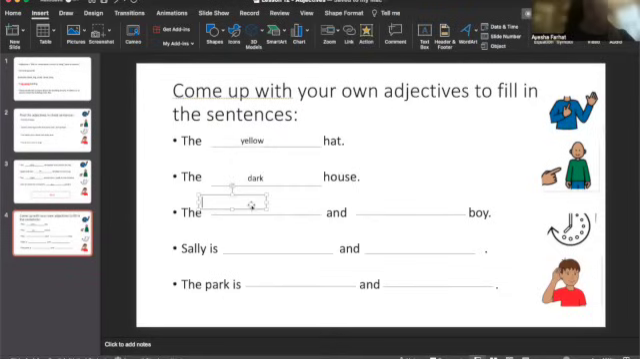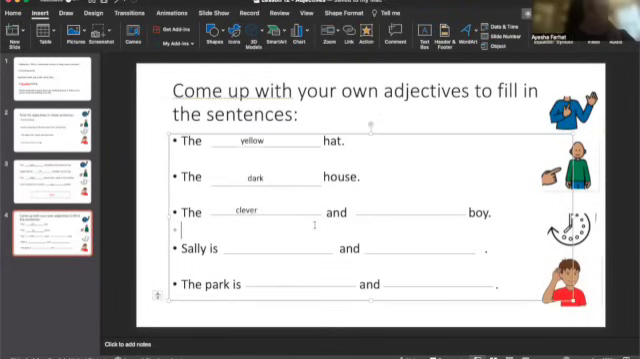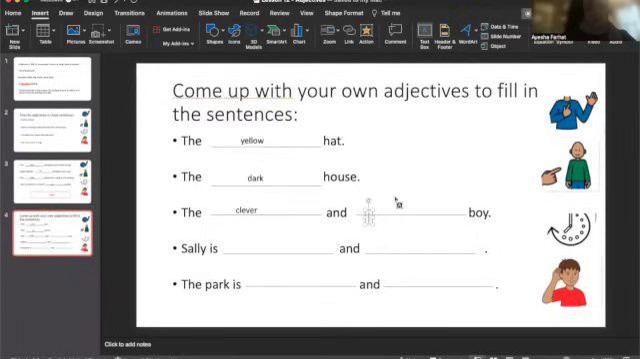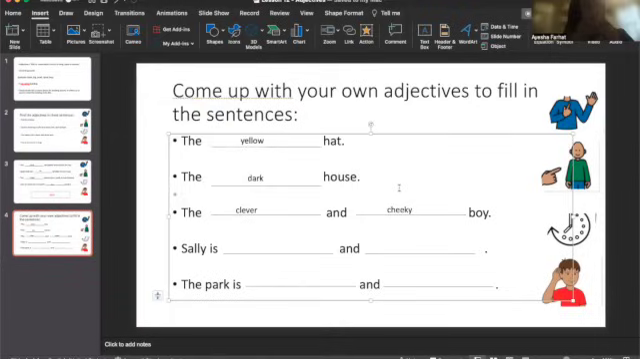So first of all, the clever, and then I'm going to describe him as cheeky. The clever and cheeky boy. Now it tells you what the boy is like, so you can imagine in your mind what the boy is like. He is clever and he is cheeky. So it means that he does things to annoy others to try and make himself laugh.